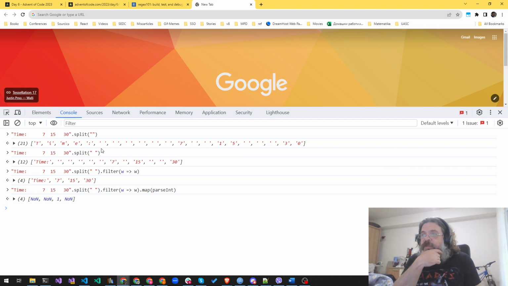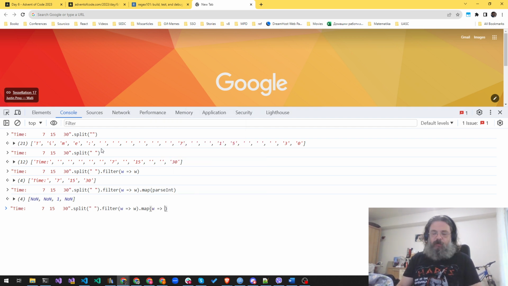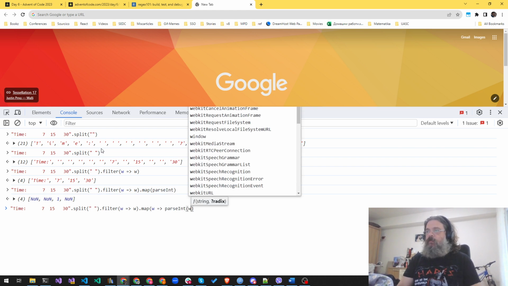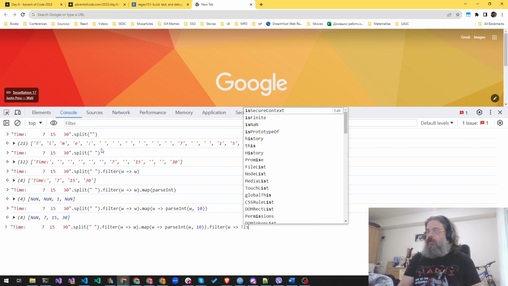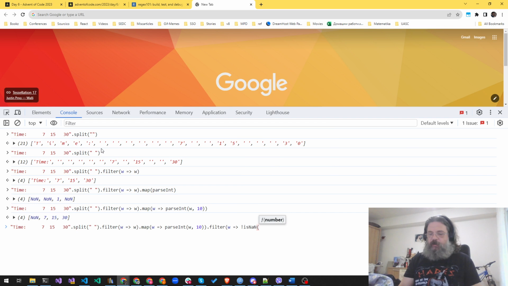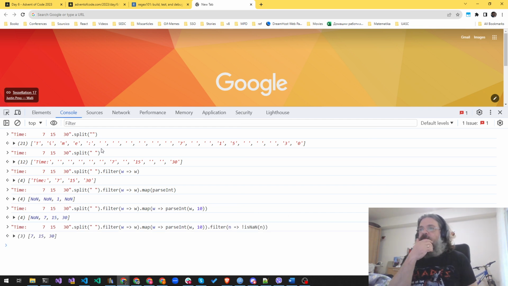What do you mean 7 doesn't parse? It definitely should, and 15 shouldn't parse as one. Let's write it out. Parsing the word as an int. Yeah, now it's better, and I want to filter it once more. So we have the word, and we want to get the ones that are not NaNs, the ones that are numbers. And we just get the values.